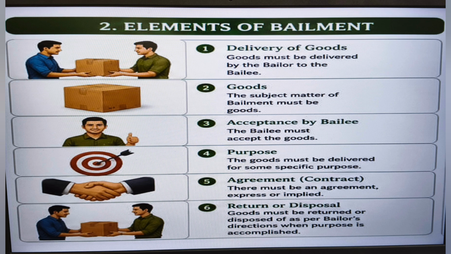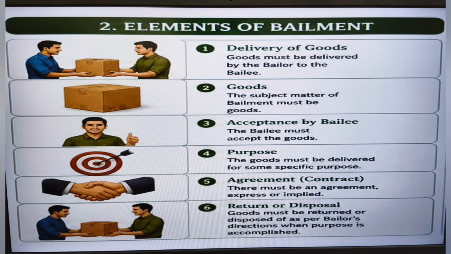Then the second one is goods. The subject matter must be goods. Money and services alone are not considered bailment. Then the third one is acceptance by the bailee. The bailee must accept the goods. If the bailee does not accept them, then the contract of bailment is not complete.